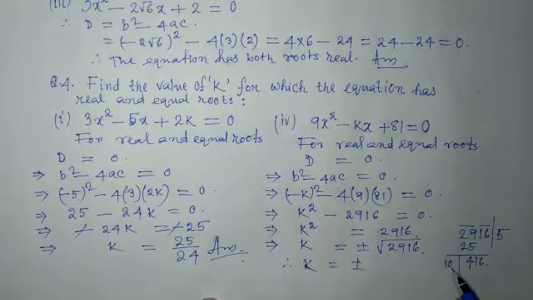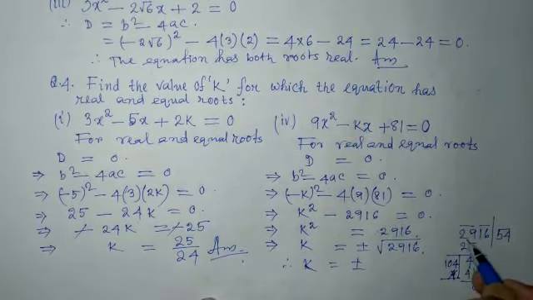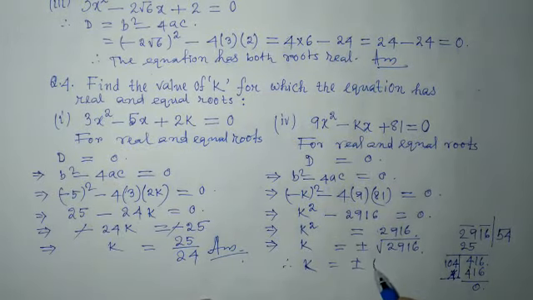On the right side of 10 choose a number so that if we multiply this whole number by that number, we get 416. If I take 4 multiplied by 4, 4 into 4 it will be 16, 6 carry 1, 4 into 0, 0 plus 1 is 1, 4 into 1 is 4. So 416, if we subtract, the remainder is 0. This 4 is here, this 4 is here. So the square root of 2916 is 54.